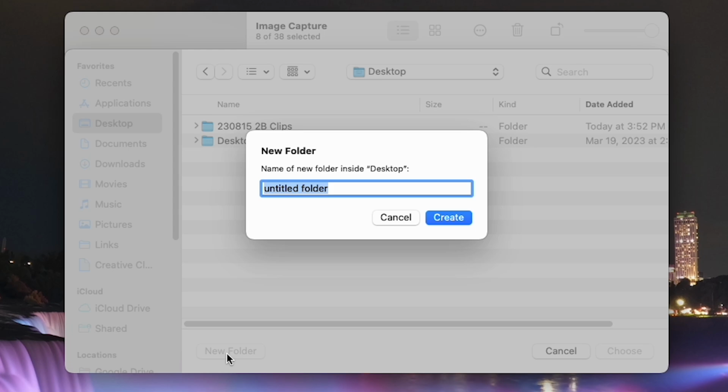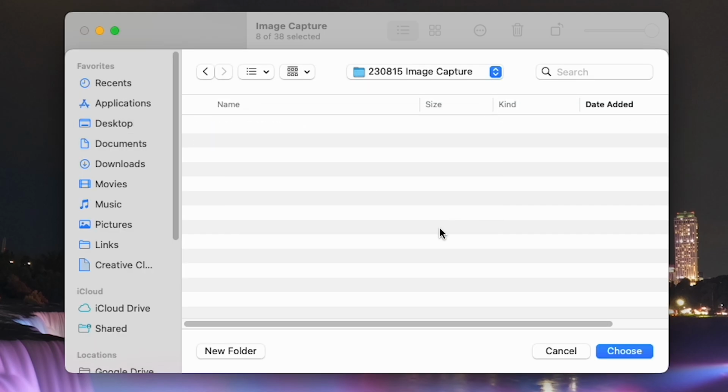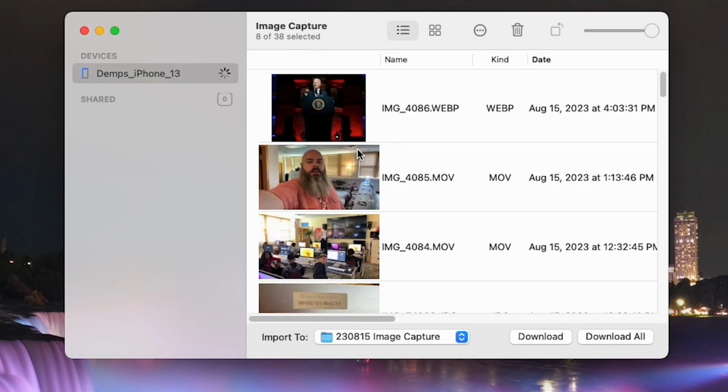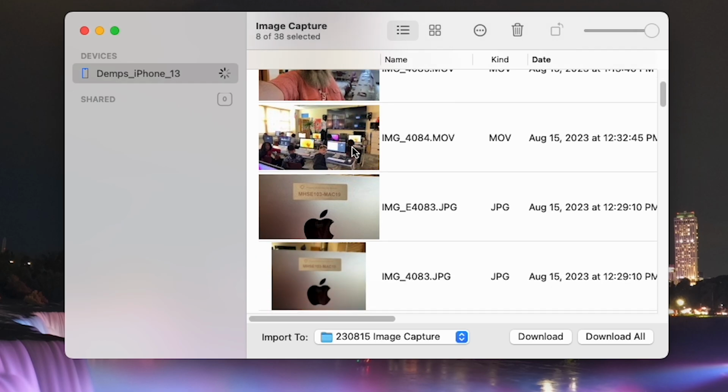And in this case, I'm going to title this 230815 because that's today's date. And I'm going to say image capture, whatever, it doesn't matter. So now I'm going to click create. I'm going to click choose. And now you see it unhighlighted or deselected all of those clips.